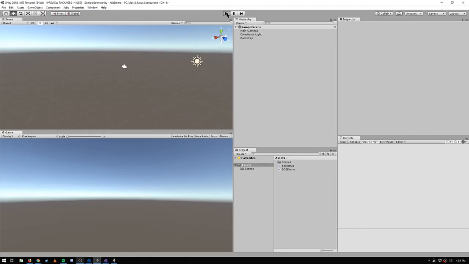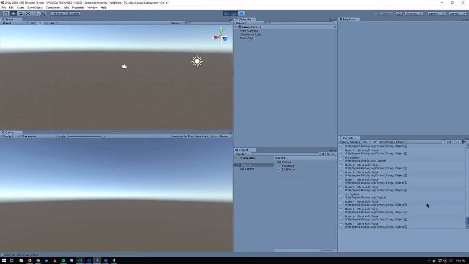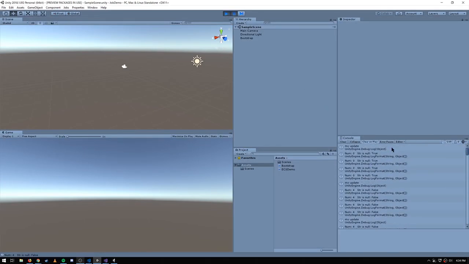So I'm going to hit play, and I'm going to pause, scroll up, and we have 4 entities, all with these shared components. And first time in the update, we see num 0, str is null, true, 4 times. But then in the next update, we have changed the shared component values to be num of 4 and str is not null. It's something, what do we set it to? Hi. So it's not null, and so str is null is false.